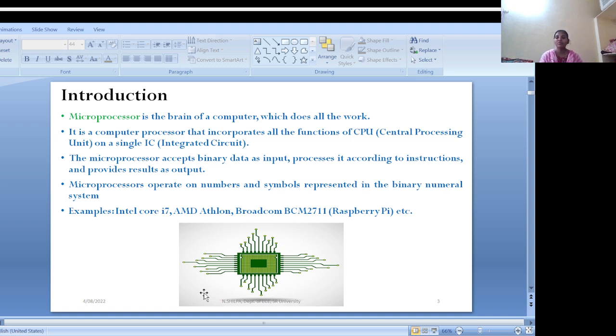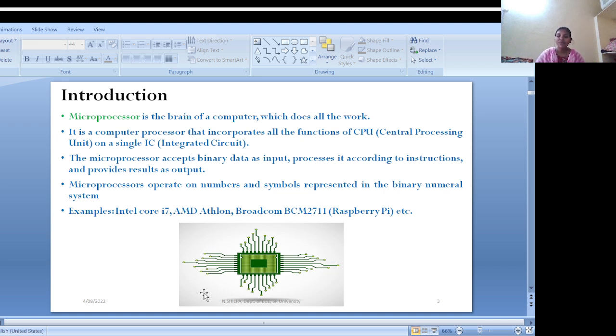After that it decodes. Decoding means that whatever information we give, in languages like C++ or Java, is like English letters. The processor cannot understand English letters; it understands only binary information, in the form of zeros and ones. So the language should be machine language.